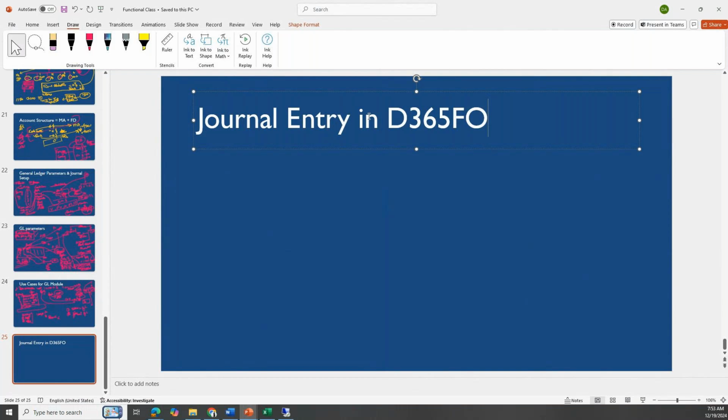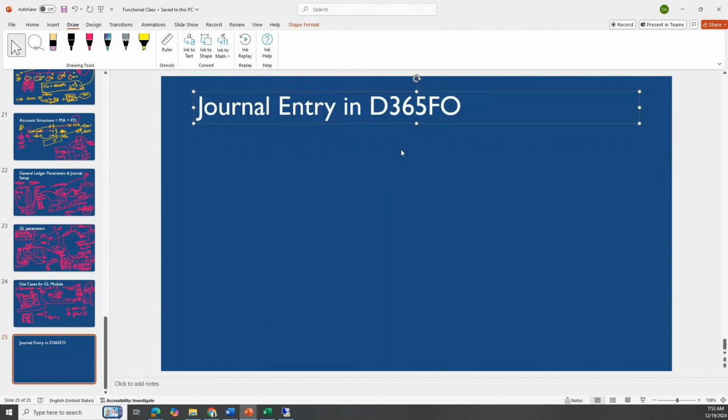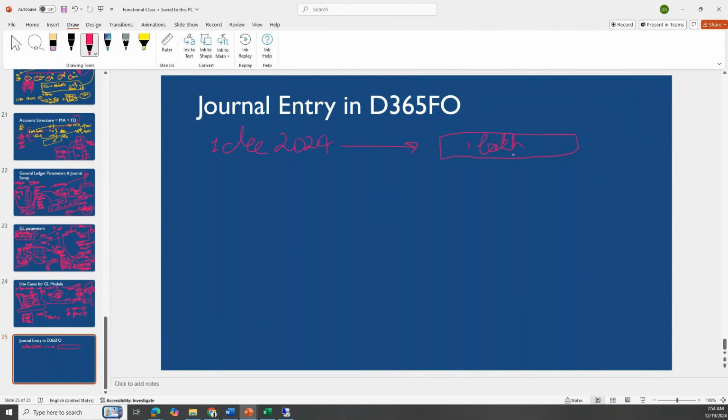So what are journal entries, and why do we do them? Let's say for example we start with 1st of December, 2024. Normally we all receive the salary on the first or before the last day of the month. So on 1st of December in our bank account we have some amount, let's say around 1 lakh. This is the salary entry which has come into your bank account.